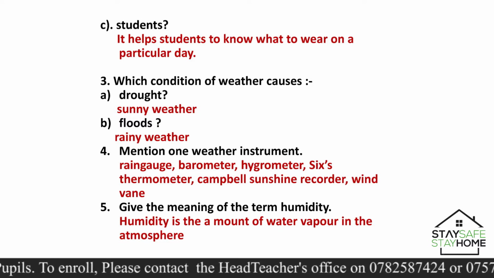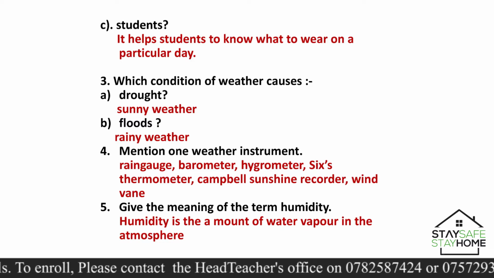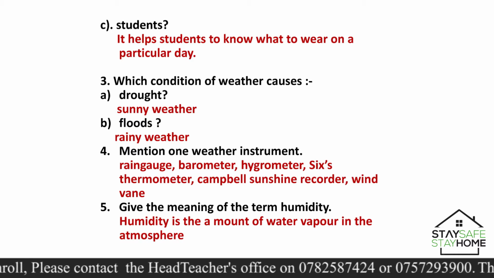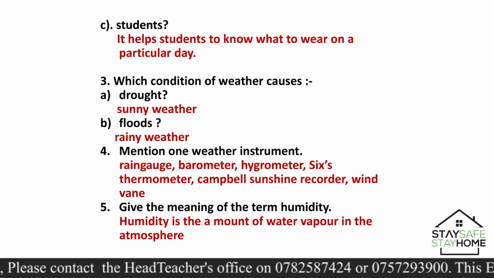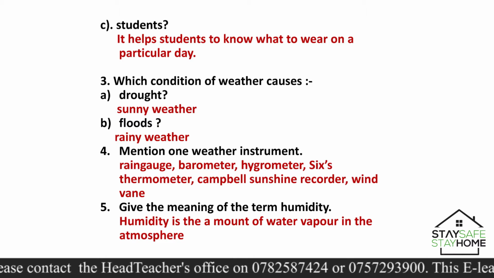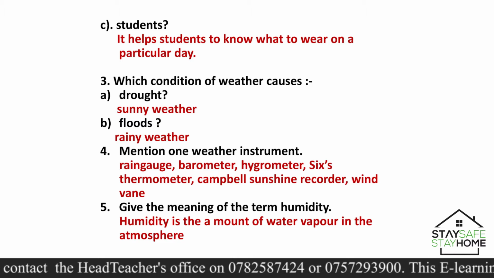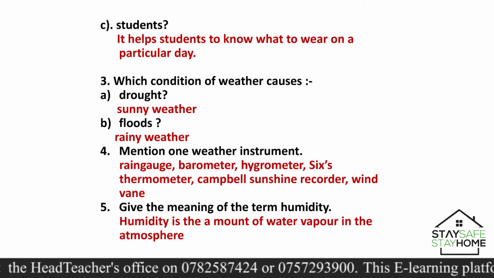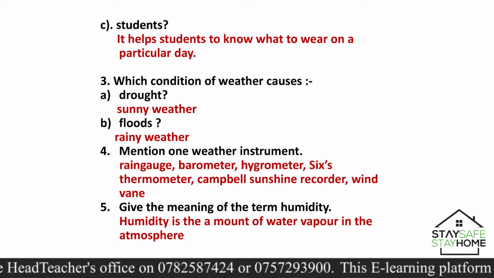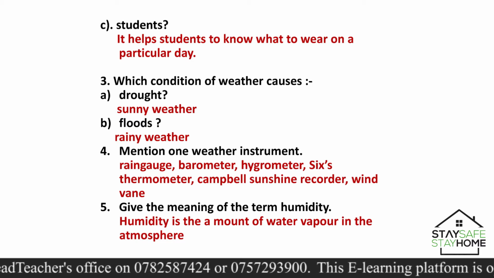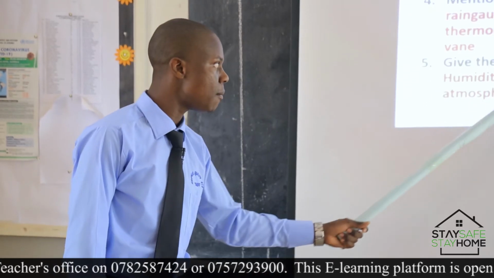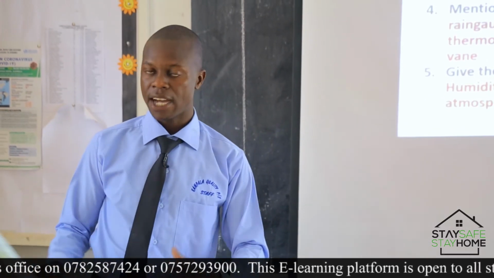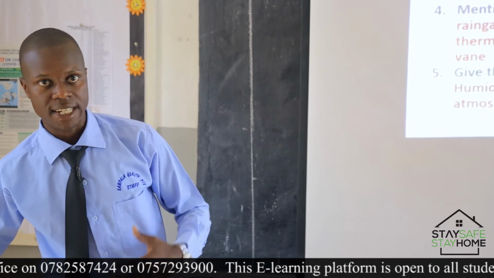Question 4 was talking about mentioning one weather instrument. So we have a variety here. We have the rain gauge, barometer, hygrometer, six's thermometer, Campbell-Stokes sunshine recorder, wind vane, to mention but a few. Then our number 5 was give the meaning of the term humidity. From your experience in P4, you realize that humidity is the amount of water vapor in the atmosphere, okay? So that was all about the previous lesson.